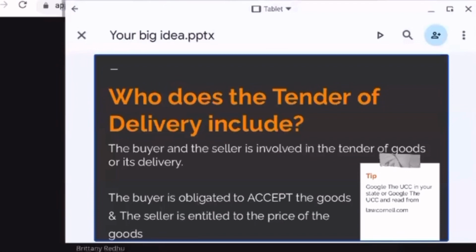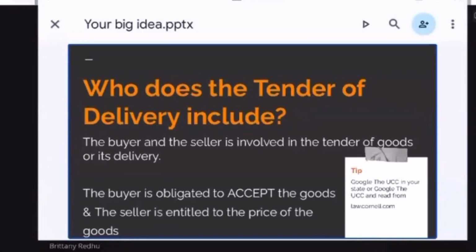So there's some things that you don't need to forget: that they tender those goods to you, and you're going to be delivering them to another. You are obligated to accept the goods, and the seller is entitled to the price of the goods. They are the security entitlement holder. So when you decide that it is something of value and you're going to exchange it for a price, when you exchange and accept that document, that's what you're obligated to do. And when you do exchange that document with another, the price that you would get for that document goes to the seller, the merchant, the other party of the contract.